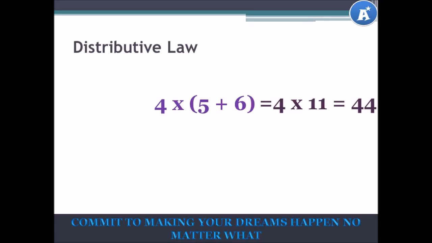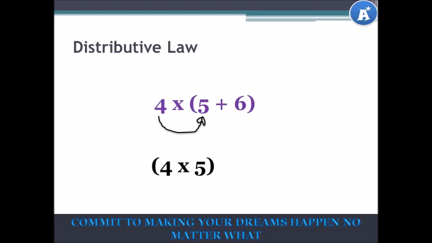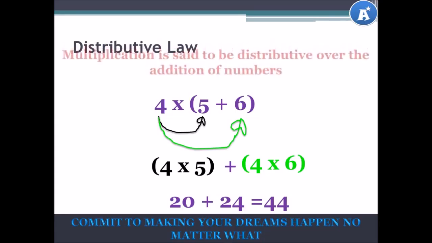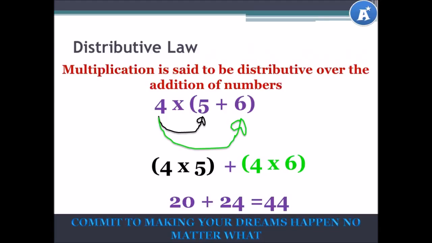Another way this can be done is using the distributive law, which simply states that 4 multiplied by 5 plus 4 multiplied by 6. So we have 4 times 5, which gives us 20, and 4 times 6, which gives us 24. When we add them, we get 44, the exact same answer. And this is because multiplication is distributive over the addition of numbers.